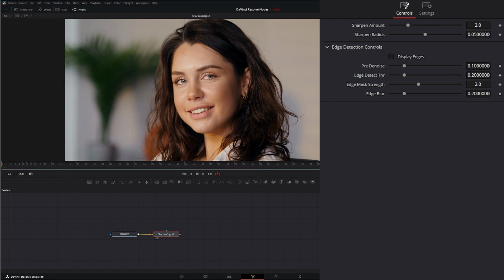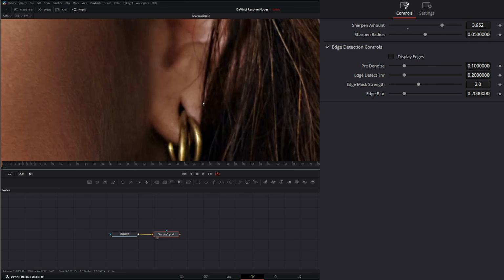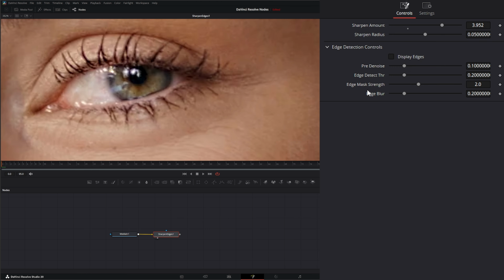So if I shut this off and we zoom into our image and I change the sharpen amount, you can see it's only changing the sharpness on the edges it's detecting and not the entire image. So that's what this sharpen amount does, it changes how much sharpening is being applied. Let's zoom in even closer and look at her eye. If I change it, you can see how much sharpening is being applied. It's not unsharpening, it's not making it softer. Just how much sharpness is being applied.